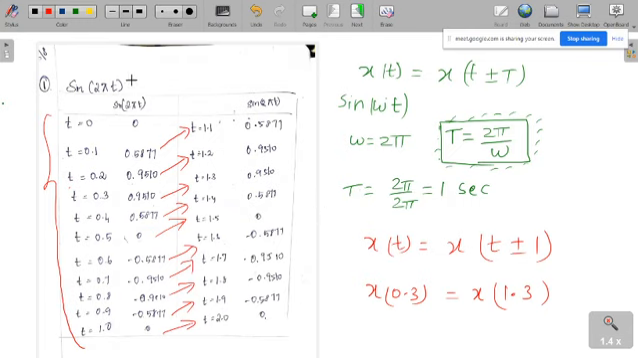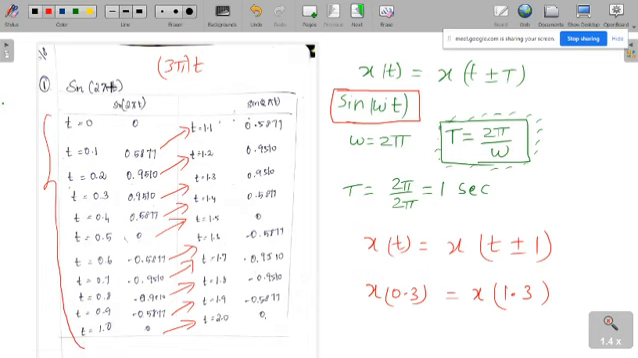When you get the signal sine omega t, omega could be anything, not necessarily 2 pi. It can be 3 pi, 4 pi, any value. Then definitely the signal is periodic. Whenever the signal is given in this format, sine omega t, where omega is represented in terms of pi, it can be 2 pi, 3 pi, 4 pi, any multiple of pi, then definitely the signal is periodic.